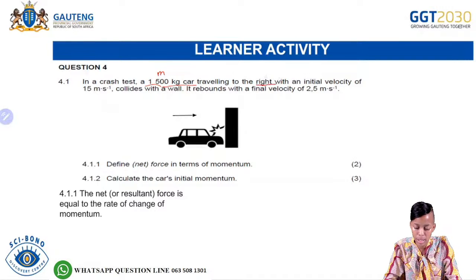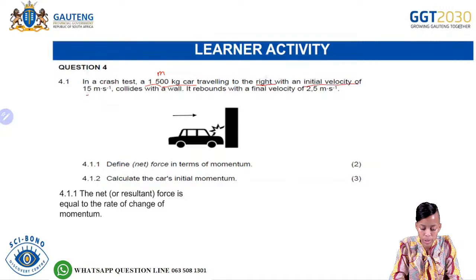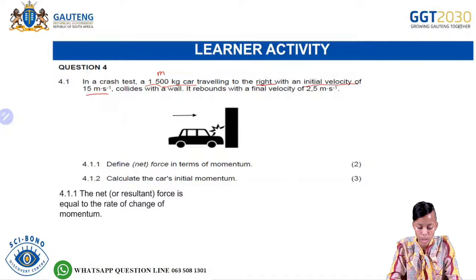The car is traveling to the right with an initial velocity of 15 meters per second. So we are given the direction, and we are given the initial velocity of the car, which is 15 meters per second.